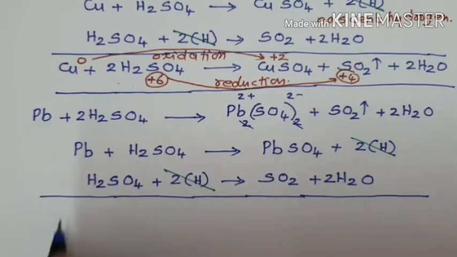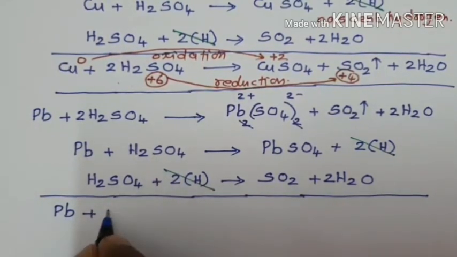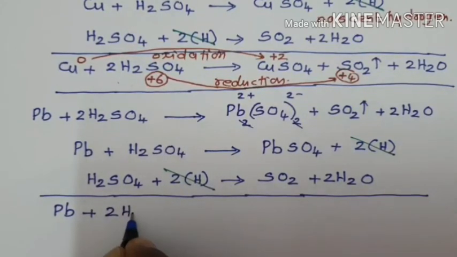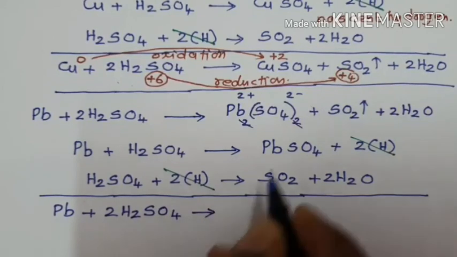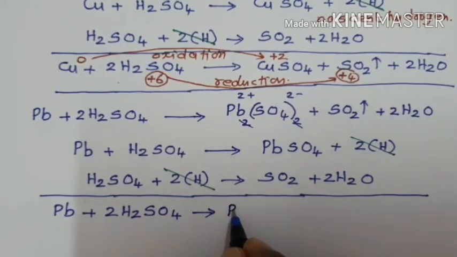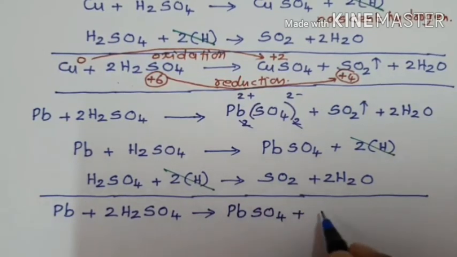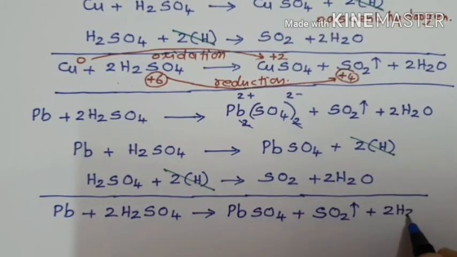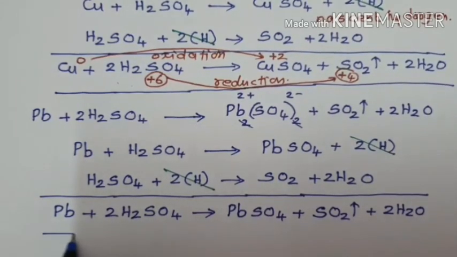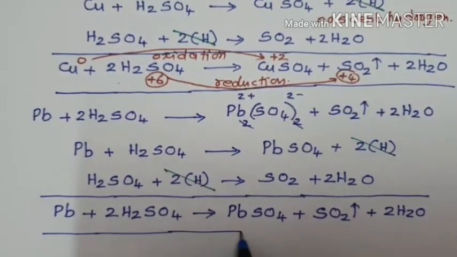And what is the final equation? Pb plus 2 molecules of sulfuric acid, H2SO4, gives PbSO4 plus SO2, liberation of SO2 and loss of 2 water molecules. So, in this reaction, the metal undergoes oxidation.